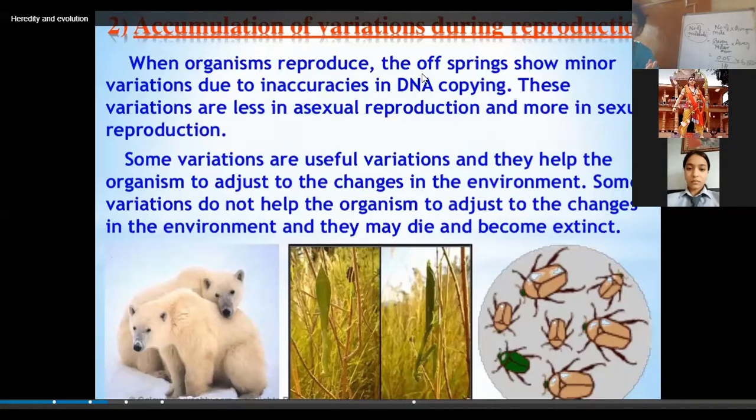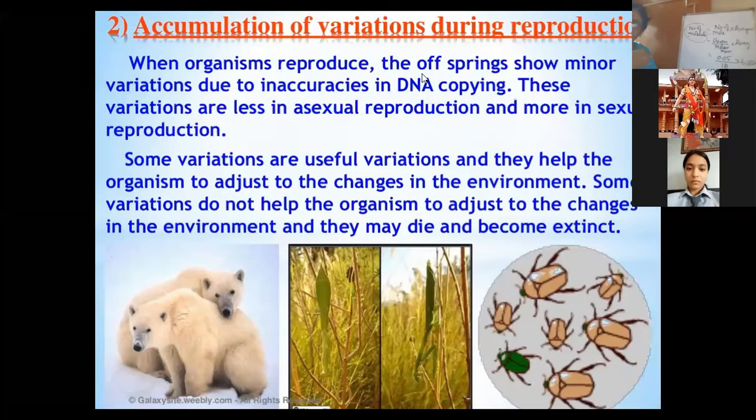So in the asexual mode of reproduction, the variation is very less. But in the sexual mode of reproduction, there are drastic variations because two different organisms are involved, right? The male gamete comes from the male, whereas the female gamete comes from the female. I have told you that in sexual reproduction, greater diversity will be generated.